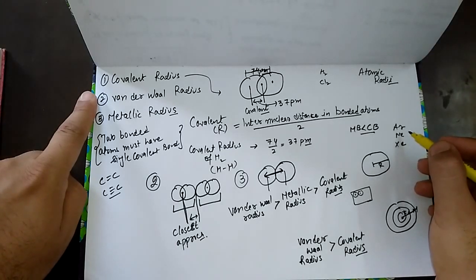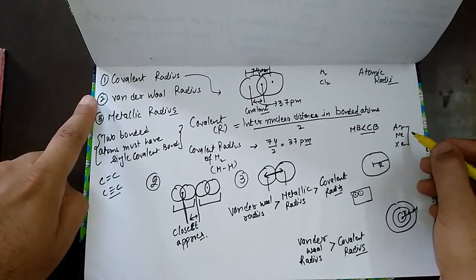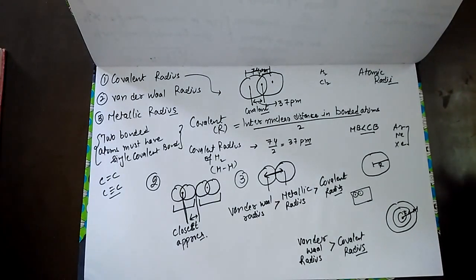In case of noble gases, we do not use the covalent radius, we use the van der Waals radius to represent their atomic radius. This is all about the atomic radii.